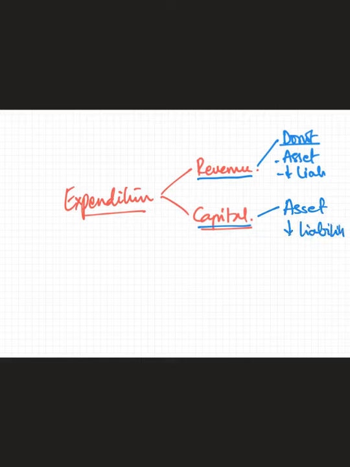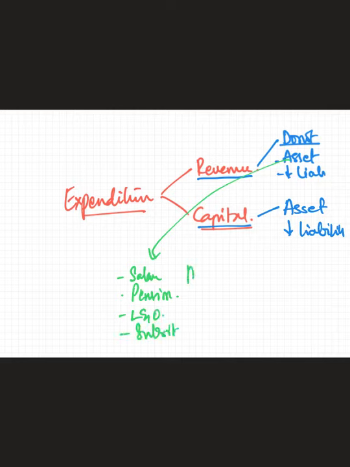For example, expenditures on government employees' salaries, pensions, maintenance of law and order. Now let's give some examples of the same. Salaries and pensions given to government employees, maintaining law and order, giving subsidies, then maintenance, then expenditure on defense.